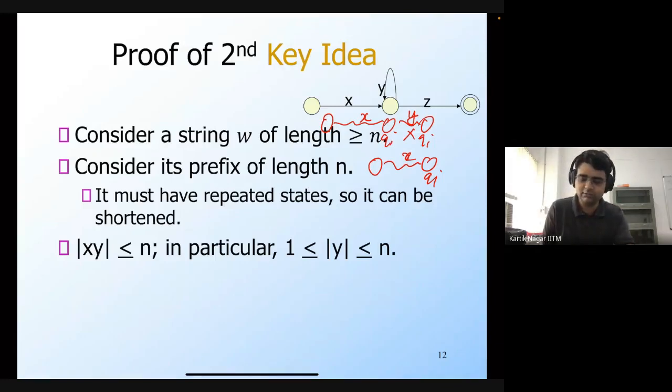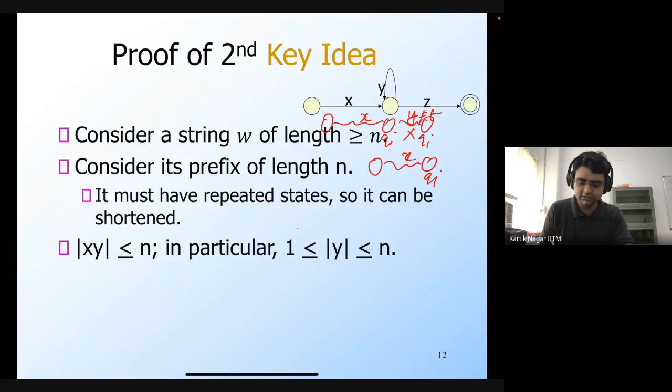It's possible that x may be epsilon, or qi may be the start state itself, in which case if you remove the string y, you will shorten the string by at most length n. However, you are definitely guaranteed to shorten the string by at least one, because this is a DFA, and therefore this y cannot be epsilon.